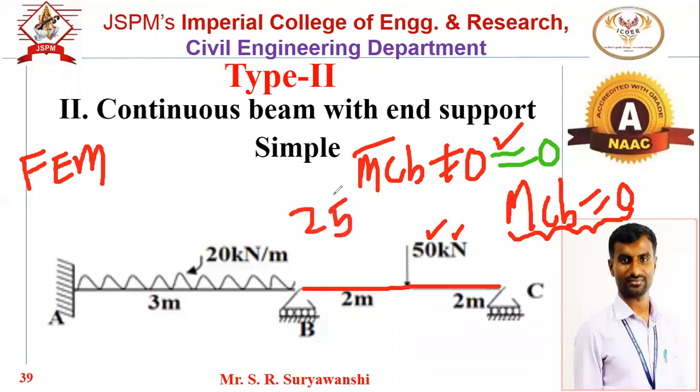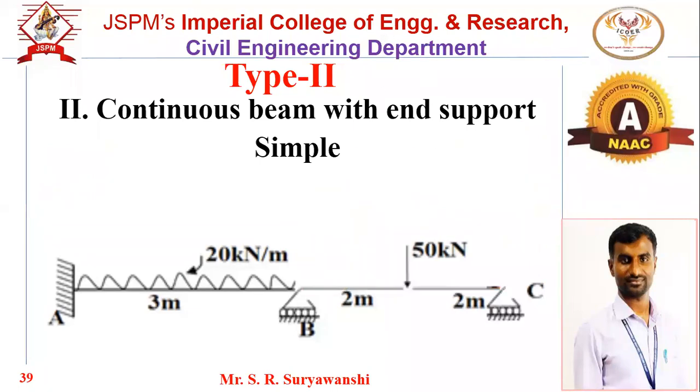Suppose we will assume M bar CB is plus 25. Now when this plus 25 will be 0, M bar CB, due to the loading condition, fixed end moment will be suppose plus 25. Now we have to make this plus 25 as 0. When we add minus 25 in it, then moment will be 0. So this is the point we have to consider. Means we have to make fixed end moment of end span as 0.